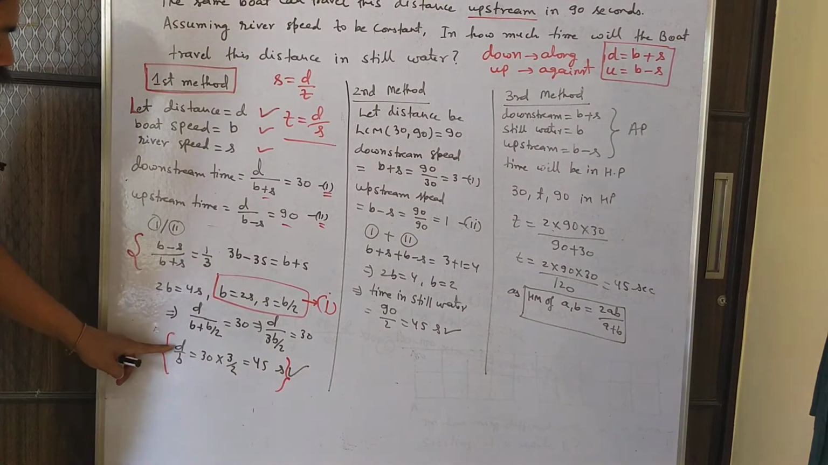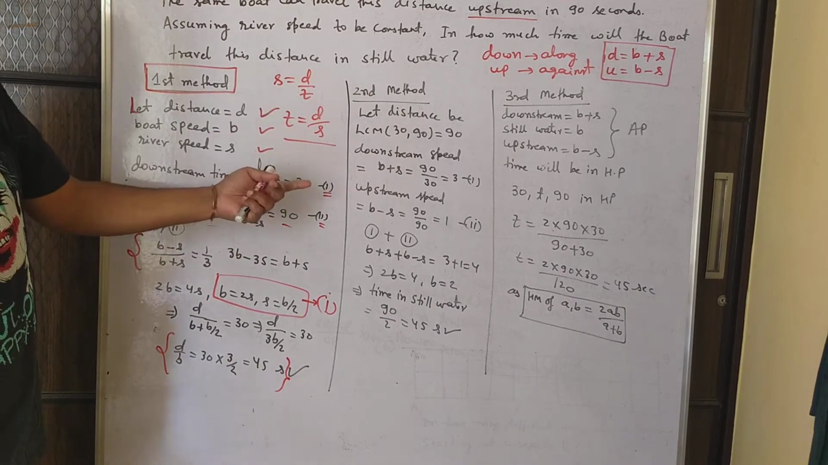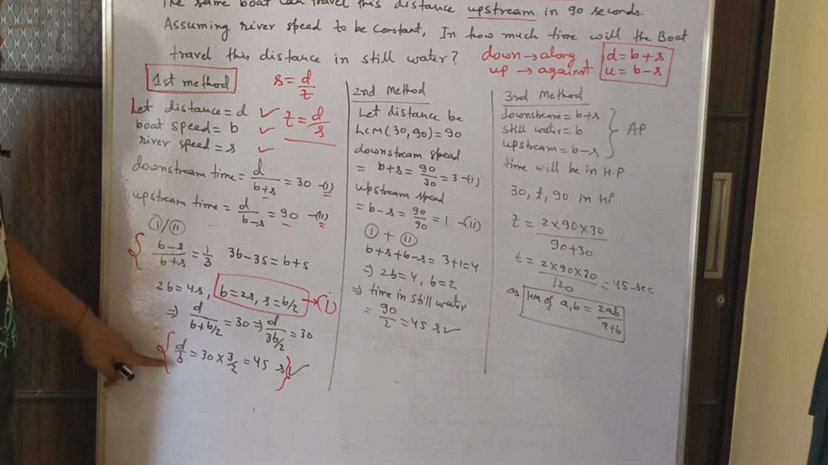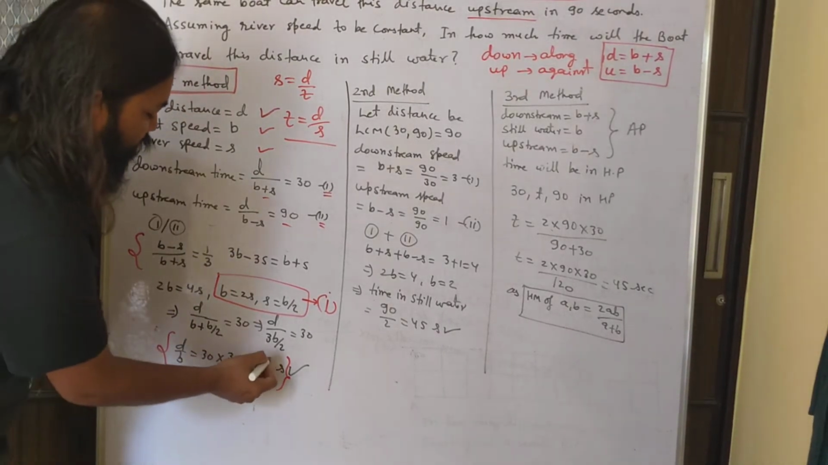Because again d is the distance, same distance, and b is the boat speed. So that is what we wanted, right? In how much time will the boat travel this distance in still water? So d by b is equal to 45, and that is the answer.